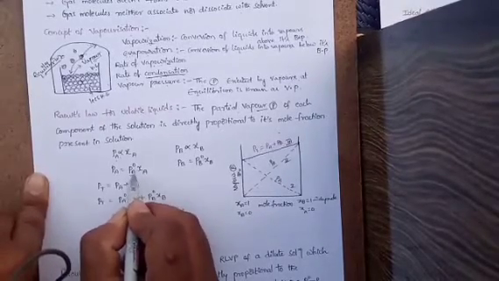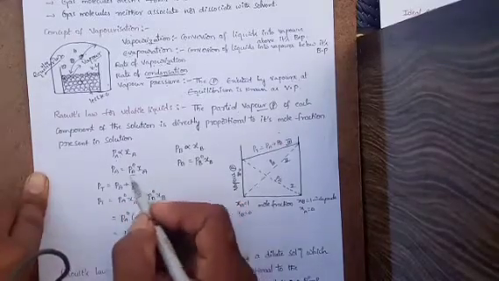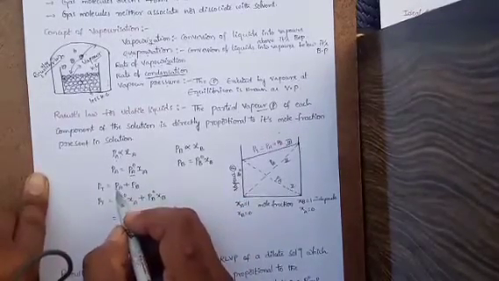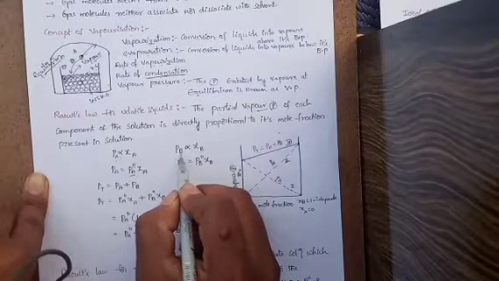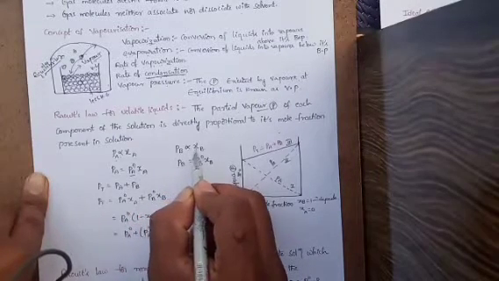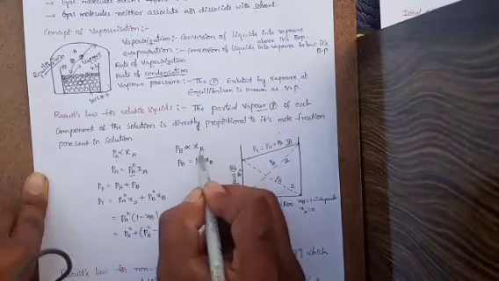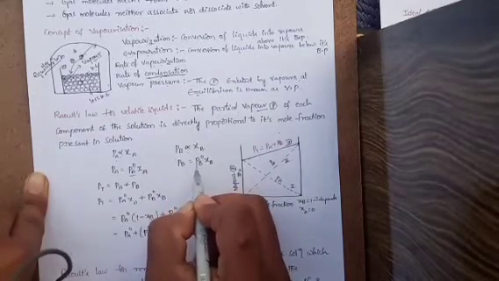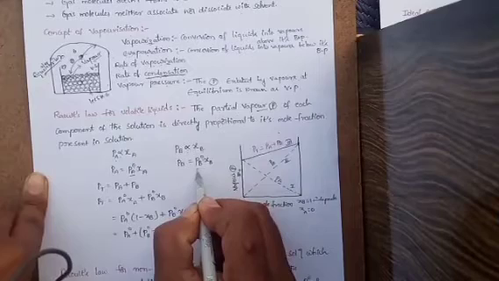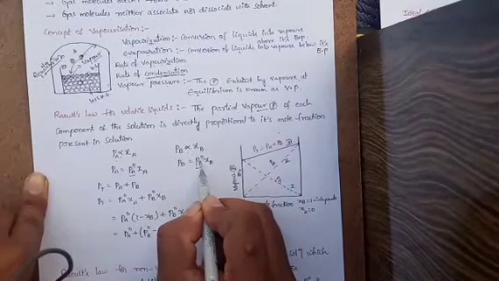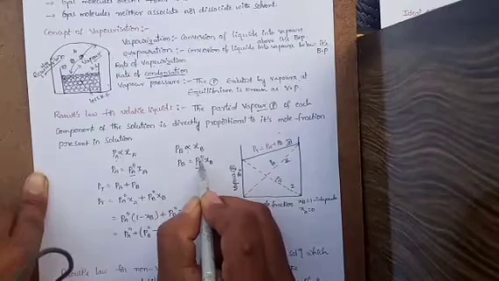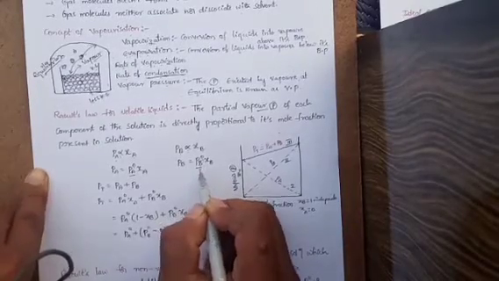Here PA naught, this naught indicates the pure state. And PB, the partial pressure of component B, is also directly proportional to the mole fraction of component B. By removing this proportionality, we get PB naught, the partial pressure of component B in the pure state.